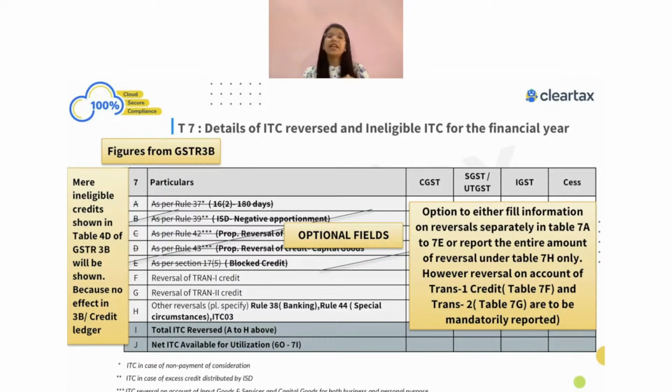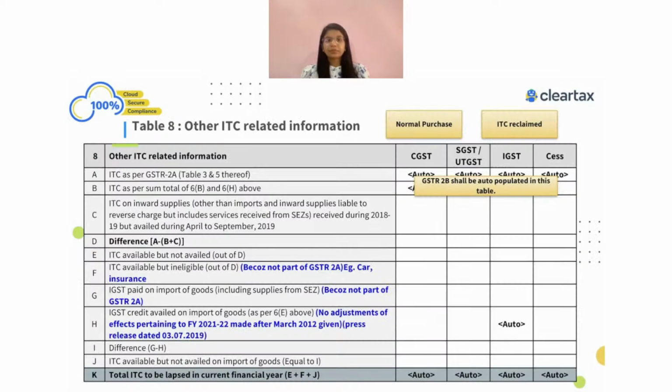But where we directly expense it out, we don't claim and we don't reverse it. In such a case, that information which we are reflecting in table number 4D of GSTR 3B should not come over here. The information in respect of 4D will not come over here unless that was part of table number 4B. If it was part of your GSTR 3B 4B, then only that information has to come over here. Otherwise, this information will not come over here.